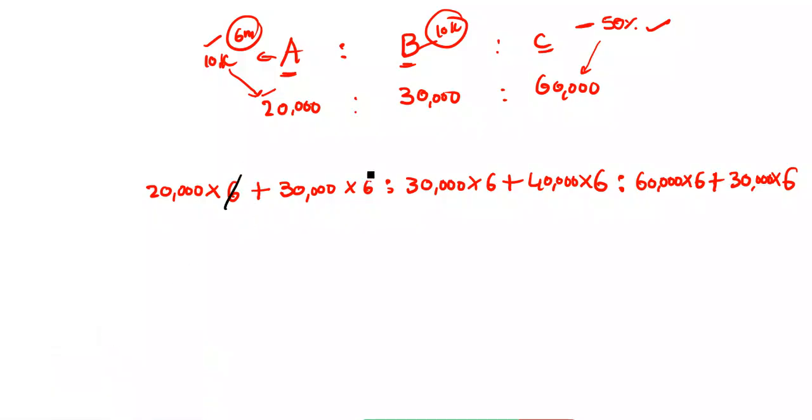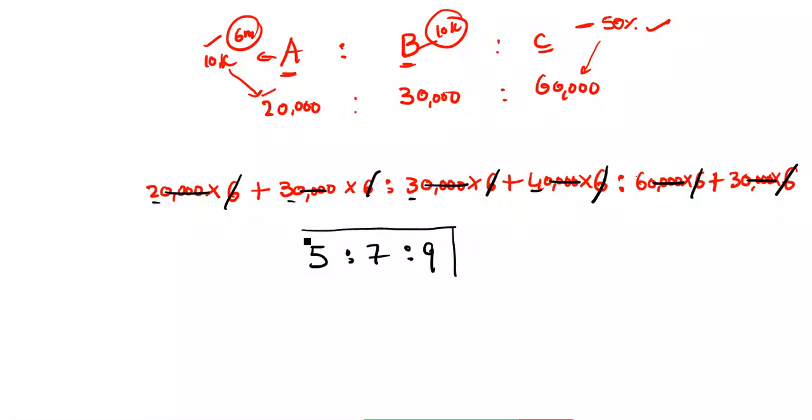ఓకేనా, రైట్. సో 6కి 6కి 6కి 6 క్యాన్సిల్ చేసేయండి. ఇక్కడ ఎన్ని జీరోస్ ఈక్వల్గా ఒకసారి చెక్ చేసుకోండి. ఇక్కడ 4 zeros కి 4 zeros క్యాన్సిల్ గైస్ హియర్. ఓకేనా, చెక్ చేద్దాం. సో 2 + 3 5. నెక్స్ట్ 5 + 4 3 + 4 7. Next 6 + 3 9. So any cancellation guys here? No cancellations guys here. So this is the investment ratio guys here. 5:7:9. Okay na? So meeku exam lo aithe they are giving some profit also. So profit తీసుకొని total parts తీసుకుంటే will get the answer, no issue guys. Clear guys all of you?